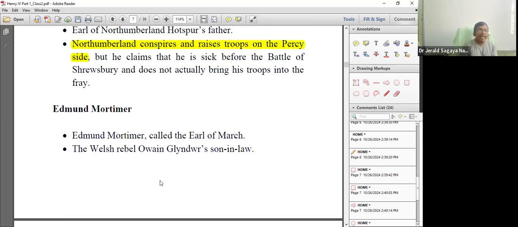And then you have Edmund Mortimer. Who is Edmund Mortimer? Again, they are people who join hands with Hotspur in rebellion. He is the Earl of March. March is a place, and he is a lord there. And this man is the son-in-law of a rebel from Wales.